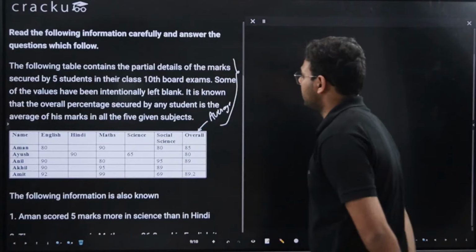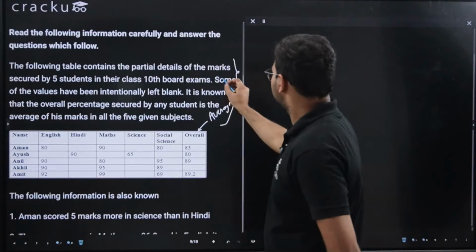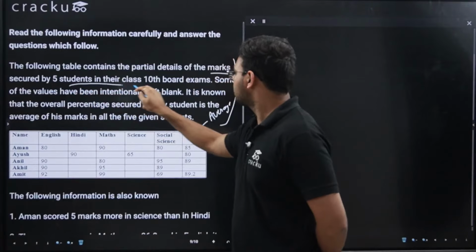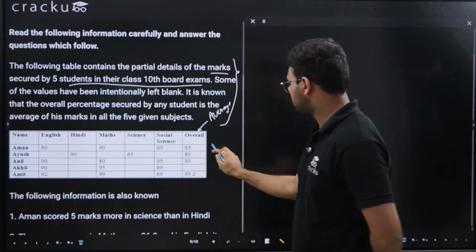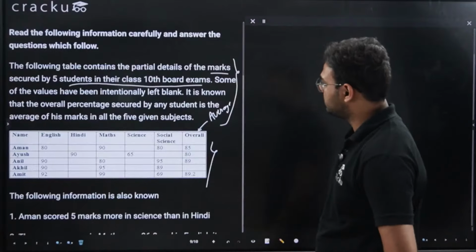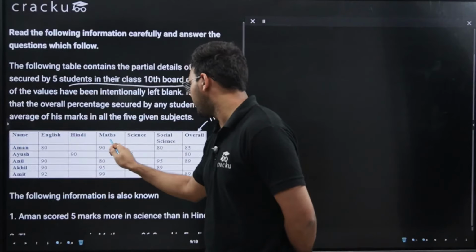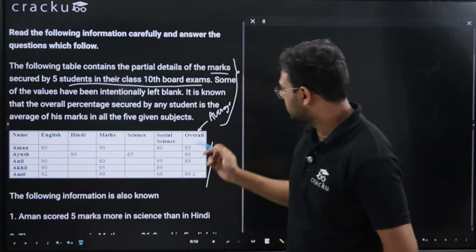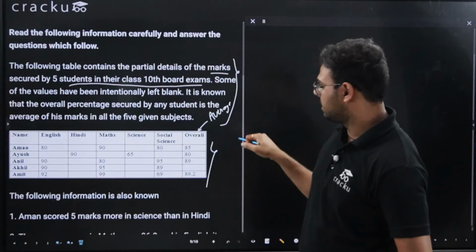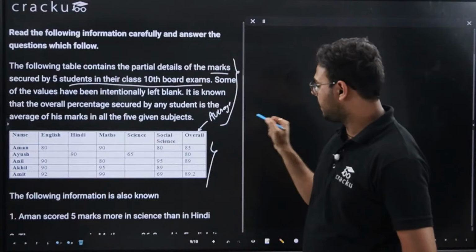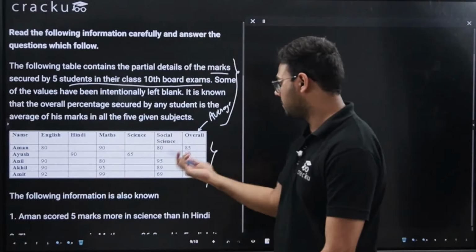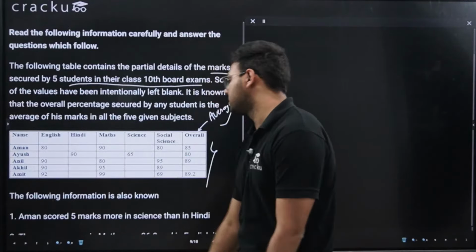So it is given that the following table contains the partial details of the marks secured by the 5 students in their class 10th board exam. So these are the marks. This table represents the marks secured by the students in their board exams in class 10. So English, Hindi, Maths, Science and Social Science. These are the 5 subjects in the board exams, and marks are also given for Aman, Ayush, Anil, Akhil and Amit.